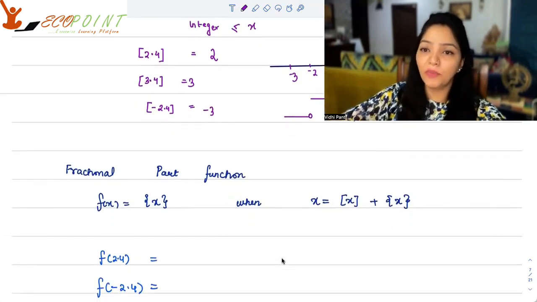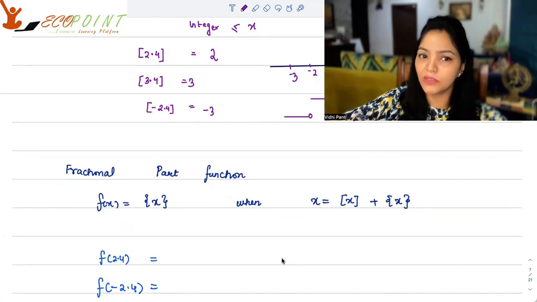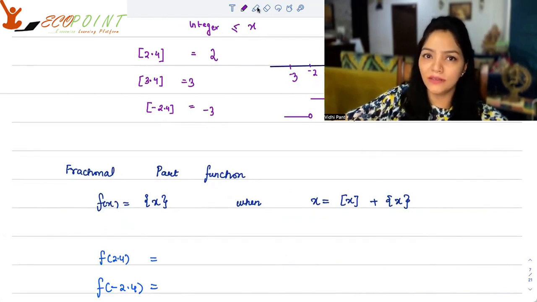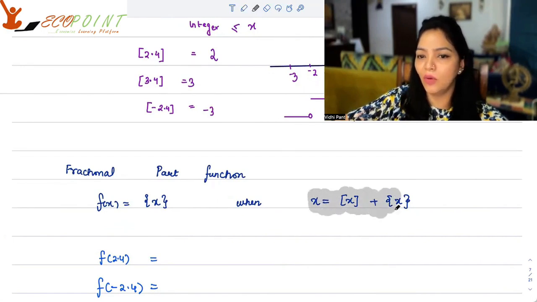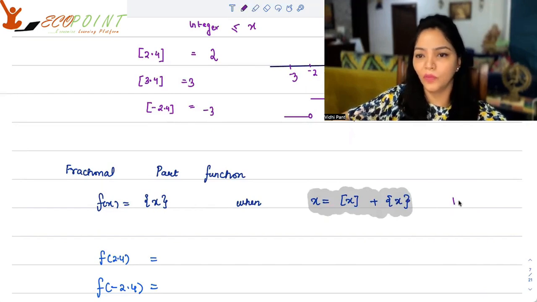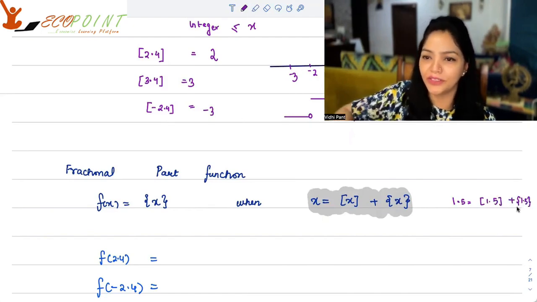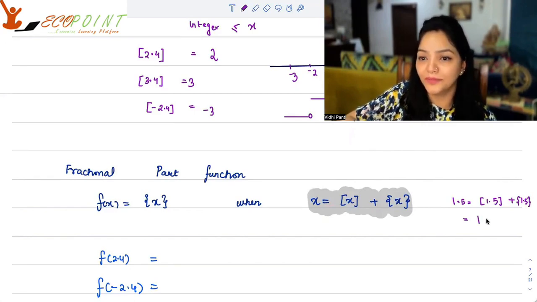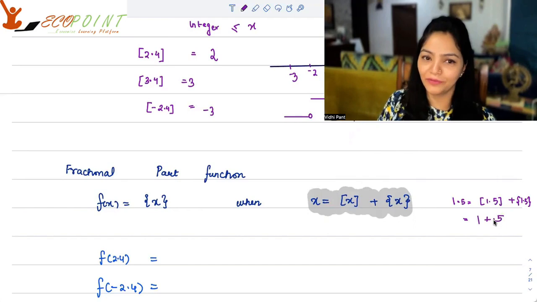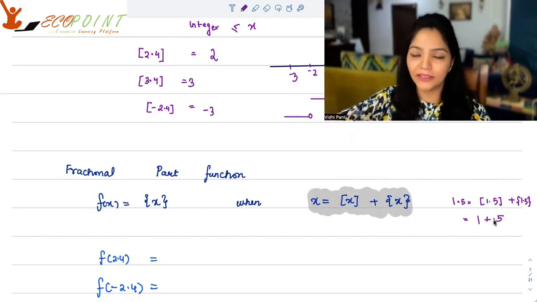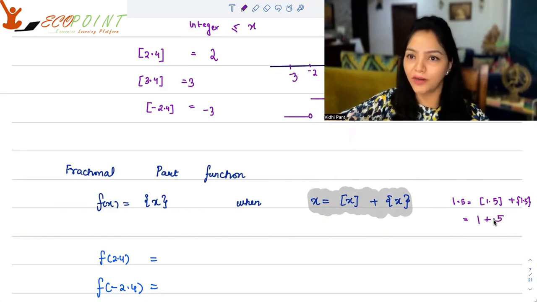Then comes another important function related to the greatest integer function, which is the fractional part. So I always teach my students this concept that any number could be written as a sum of its integer part and fractional part. For example, 1.5 could be written as the greatest integer of 1.5 plus the fractional part of 1.5. So you will realize, the integer part is 1 and the fractional is 0.5. So we can define this curly bracket x as the fractional part function.